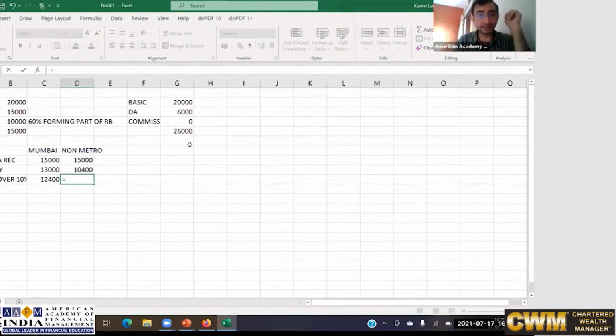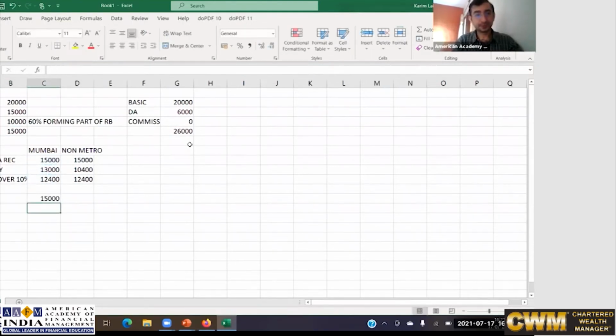Similarly, the same calculation happens here also: rent paid over 10% of your salary, 12,400. Now over here, actual HRA received is 15,000.